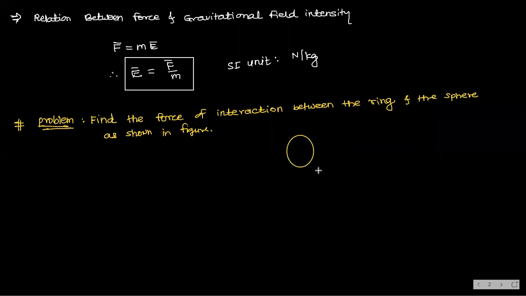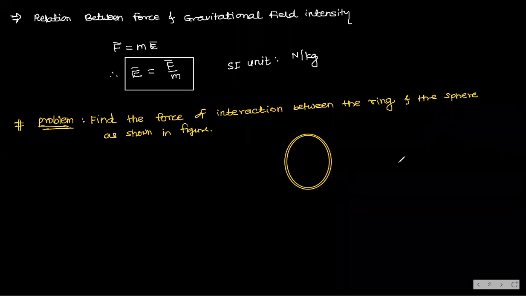So they have given this ring. And here is one small sphere whose radius is also given.